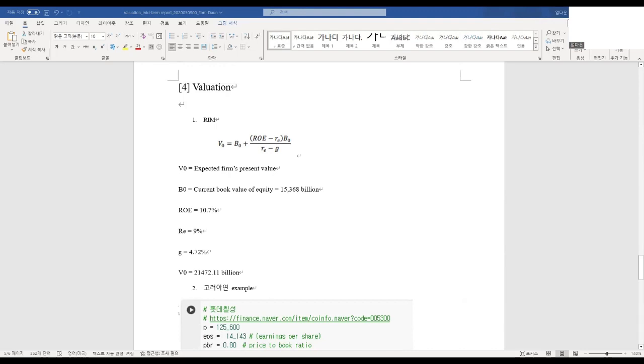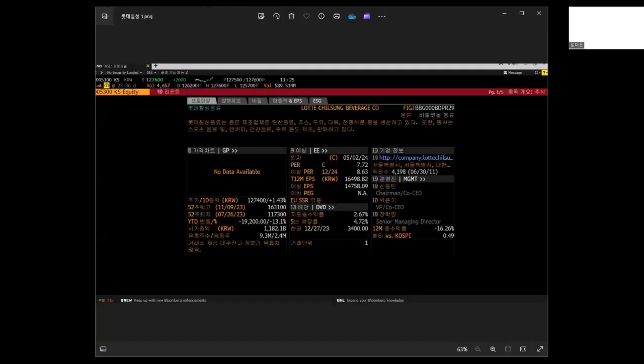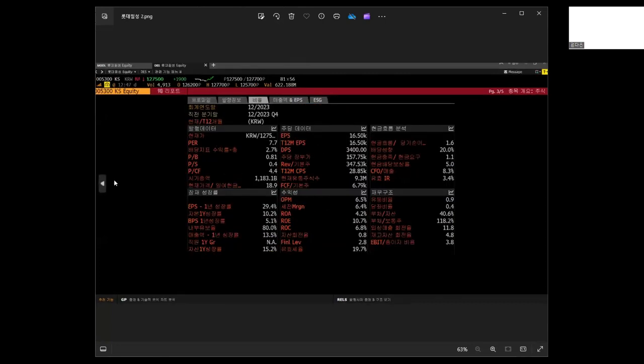I'll show you right now. Okay, so this is the Bloomberg. I captured some of the Bloomberg stats I got, and you can see there are EPS, DPS, PB ratio, PR, and this is the growth rate, which helped me a lot.